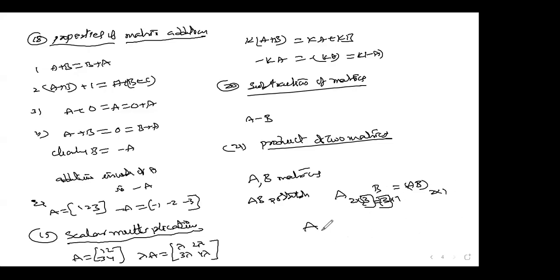For example, if I take A as 3 by 4 and B as 4 by 2, then AB is possible, and you will get a 3 by 2 matrix. The rule here: the number of columns in the first matrix should be equal to the number of rows of the second matrix. Then AB is possible.